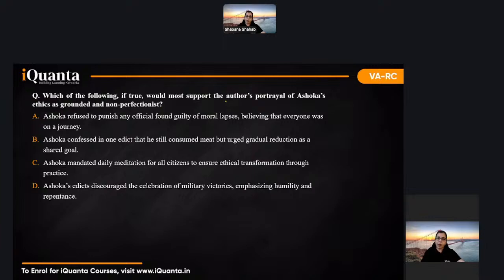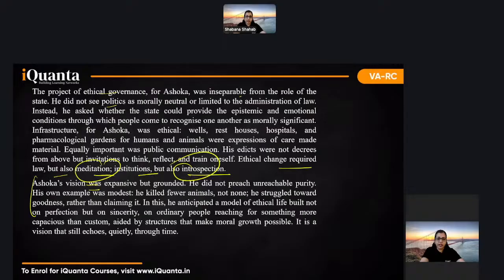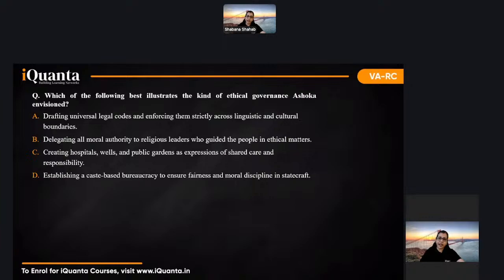Now most support the author's portrayal of Ashoka's ethics. Grounded and non-perfectionist, clearly given in the last para. I have taught you this. First para, last para पढ़ते हैं. याद है मुझे इसमें last para में he said something about everything was like moderation. ये देखो यहाँ दे रखा है. Unreachable purity नहीं बोलता था, modest था. He killed fewer animals, not none. Extreme नहीं करने की जरूरत है. Struggle कर रहा था to reach goodness. He did not claim that he was picture perfect. So you could go to this paragraph and take this from there.